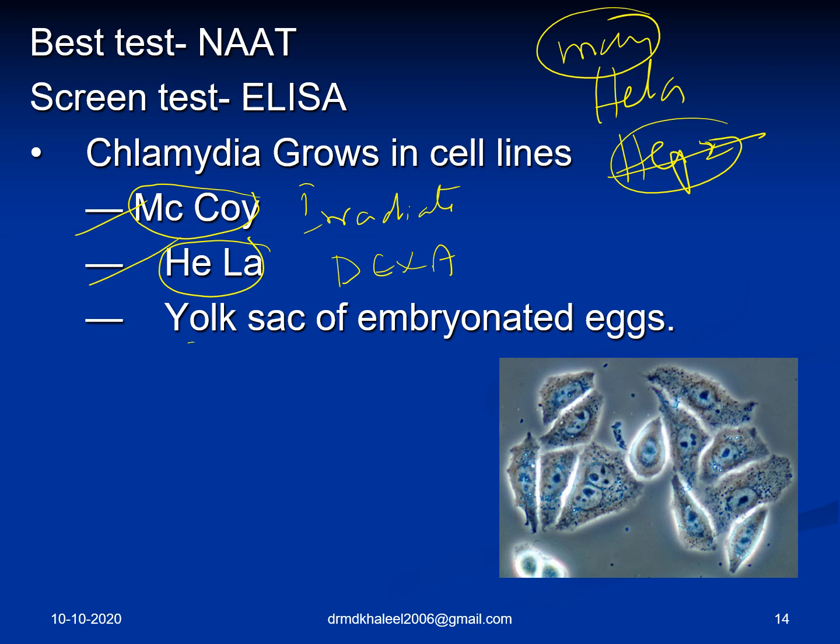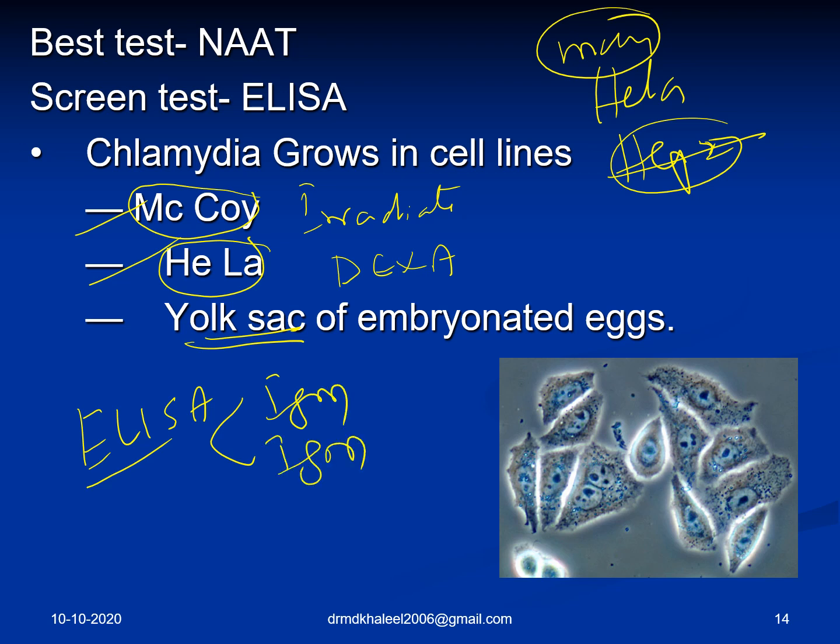Some cell lines cannot be used for Chlamydia. And yes, the yolk sac, as you have also seen in my previous video on Rickettsia: in the yolk sac, the two bacteria that can be grown other than viruses are Rickettsia and Chlamydia. So this is the answer. There's also a screening test you can do by ELISA, for IgM and IgG. But the very good gold standard test to diagnose Chlamydia is the nucleic acid amplification test.